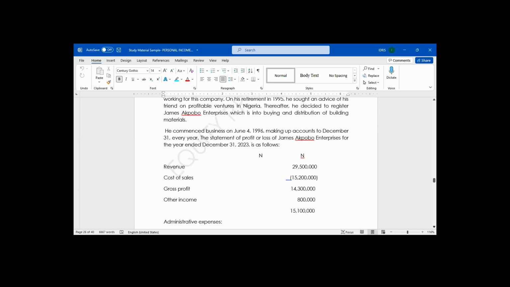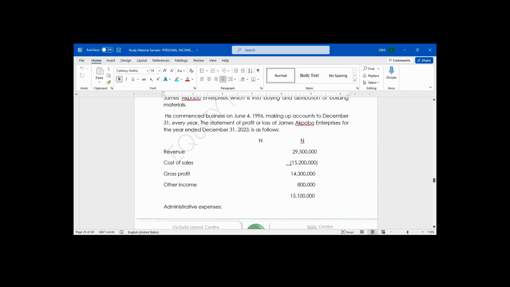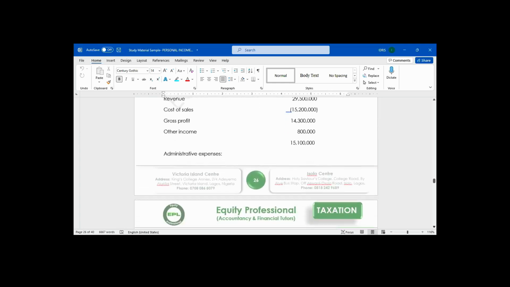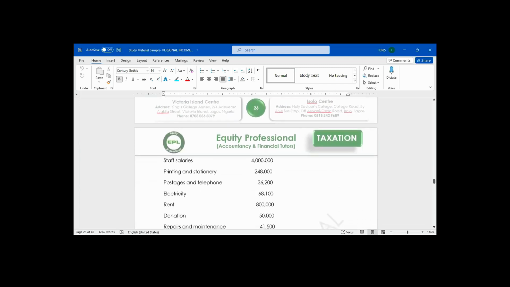The statement of profit or loss of James Akpogbo Enterprises for the year ended December 31, 2023 is as follows. Revenue, 29,500,000. Cost of sales, less 15,200,000. Gross profit, 14,300,000. Other income, 800,000, amounts to 15,100,000. Administrative expenses: staff salaries, 4 million.